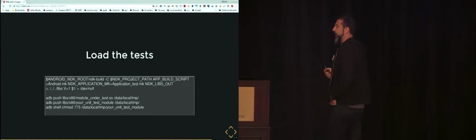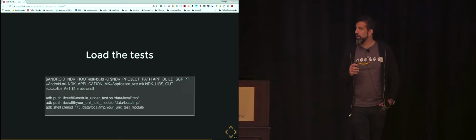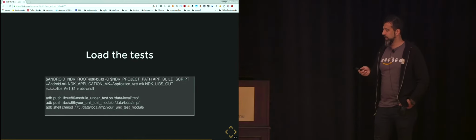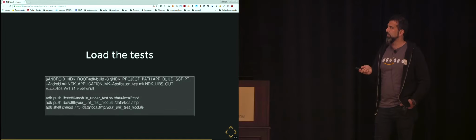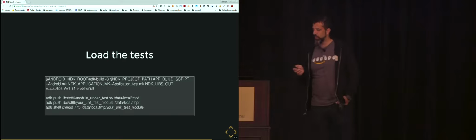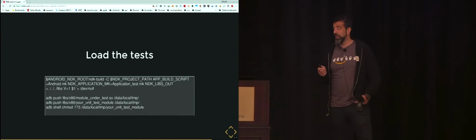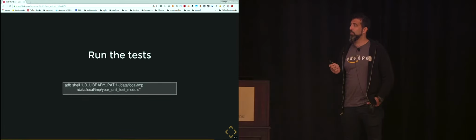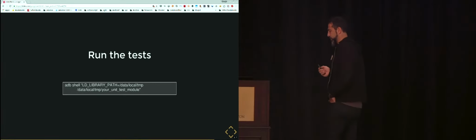Then you can load the test. And that's part of the Android NDK project. You can use the NDK build that is a very efficient way to build code, and then you can use ADB to push the code onto your own device or onto your own emulator. And you can execute this test with a single line of code.